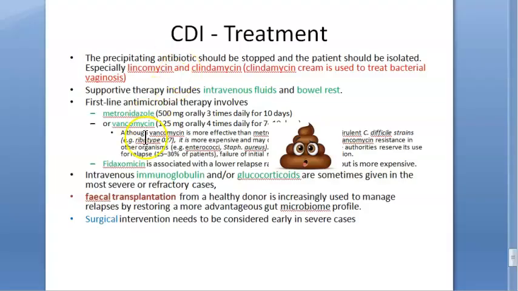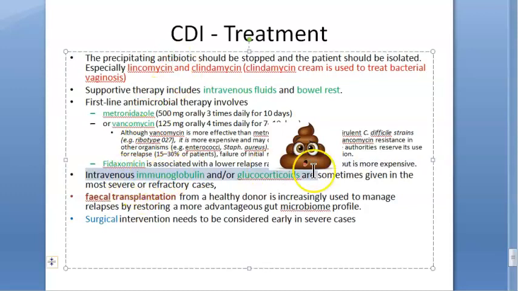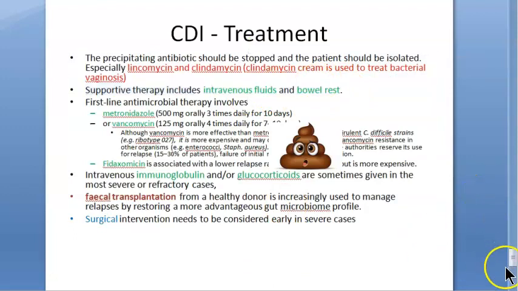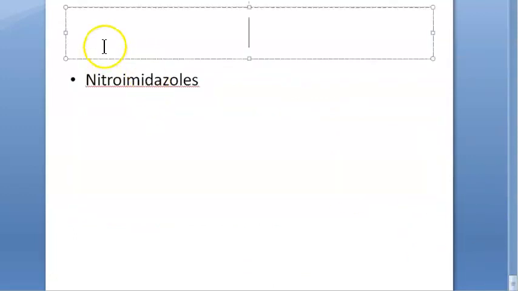So summarize the treatment now. Avoid whatever is causing it. Very good. Then give some other antimicrobials like metronidazole, vancomycin and fidaxomicin. Very good. And why should you not give vancomycin in the first place? Because it's expensive and because it can develop resistance. Very good. Then you will give intravenous immunoglobulins, glucocorticoids in severe cases. Fecal transplantation could be a solution. Supportive therapy is intravenous fluids and bowel rest, which we forgot to mention. Okay. There's another thing called nitroimidazoles, but we are not telling you much about that, which could be a treatment.